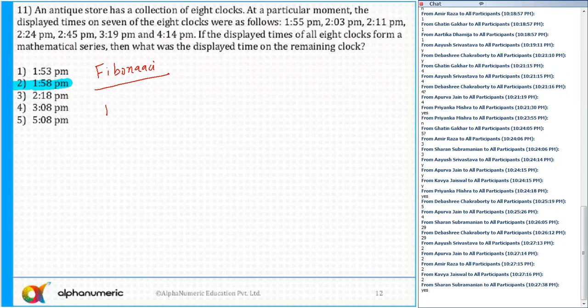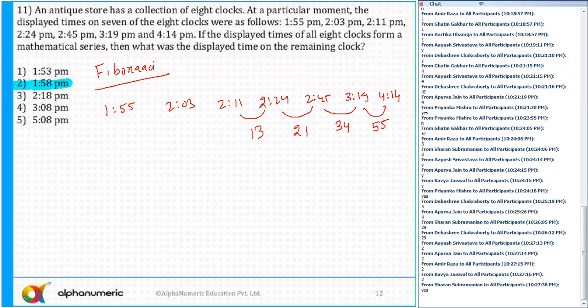Now, just look here: 155, then 203, 211, 224, 245, 319, and 414. I found that there is one term missing in this series. That term can be at any place. So I try to find the gap between these two. The gap is 55. Then the gap between these two is 34. Then the gap between these two is 21. Then I found that the gap of these two is 30.